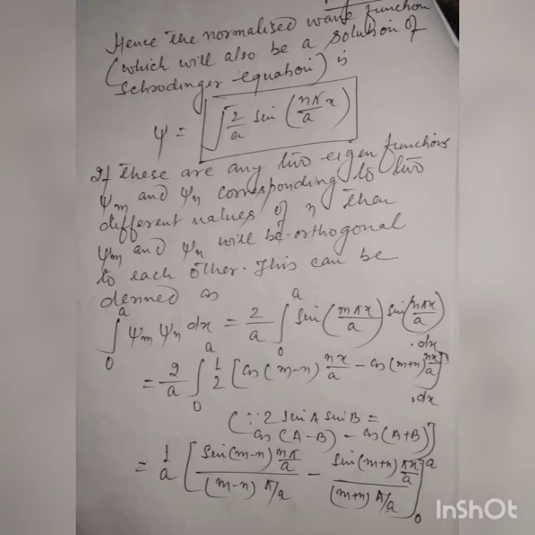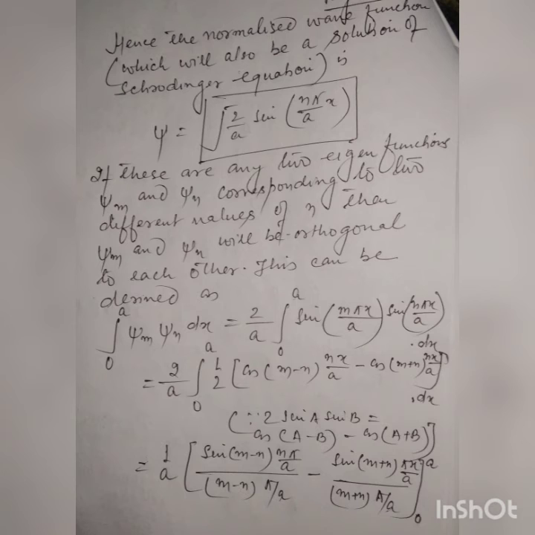On page number 8, hence the normalized wave function, which will also be a solution of the Schrodinger equation, is psi is equal to under root 2 upon a sin (n pi upon a) into x. If there are any two eigenfunctions psi m and psi n corresponding to the two different values of n, then psi m and psi n will be orthogonal to each other.